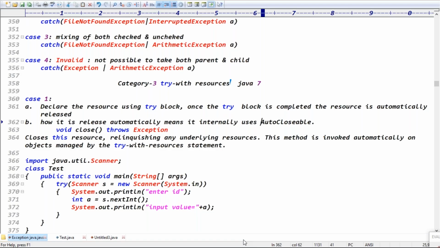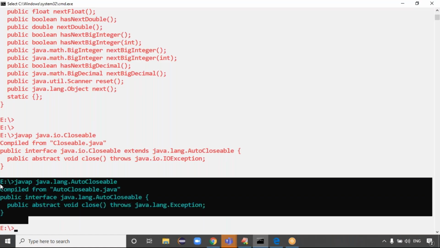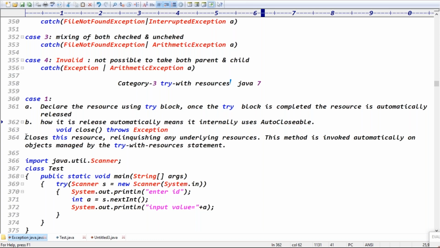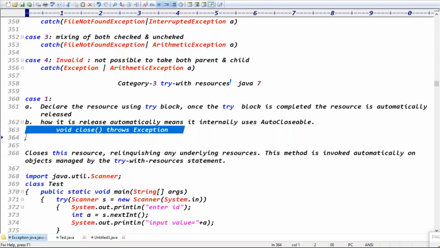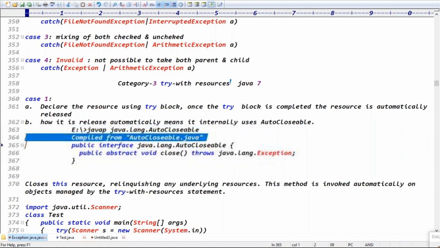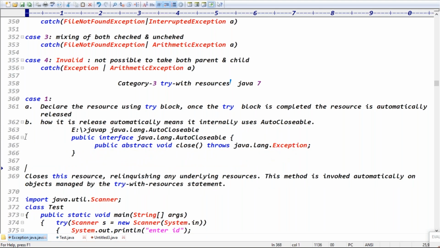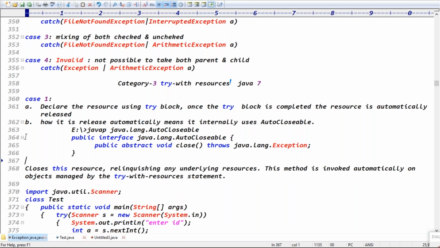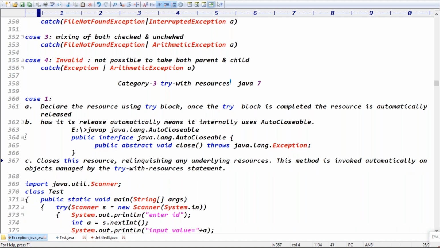Exactly, guys. Once we declare the resource using try block, once the try block is completed, the resource is released automatically. How is it released automatically? Internally it uses what? AutoCloseable interface, guys. That AutoCloseable interface contains which method, guys? Close method. Yes, this method is invoked automatically, guys. The point is what? Closes this resource.